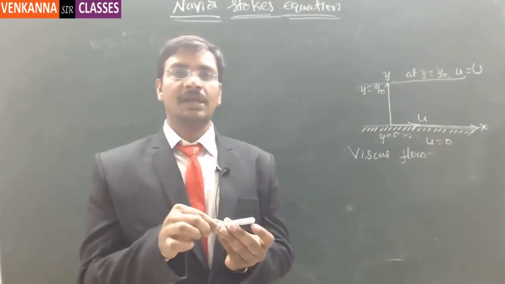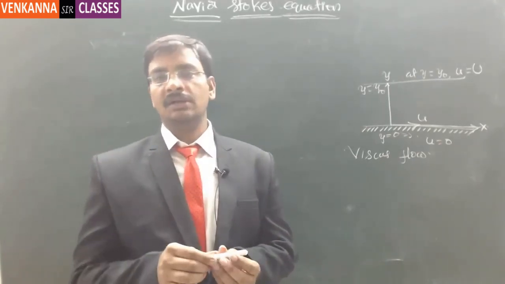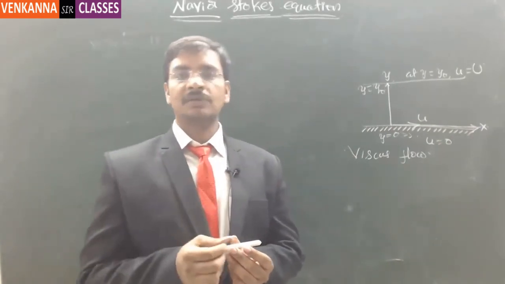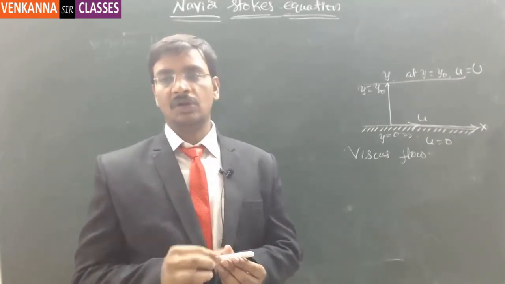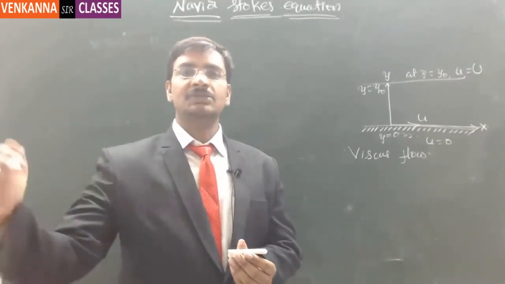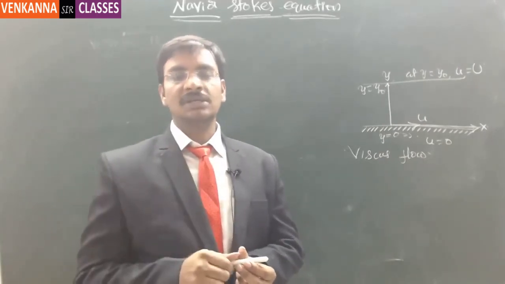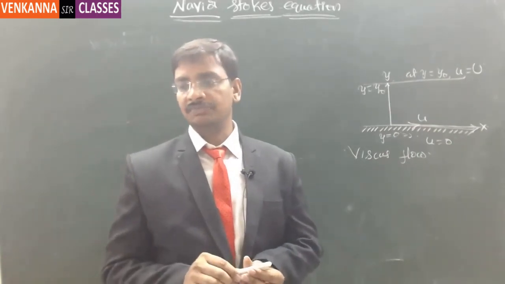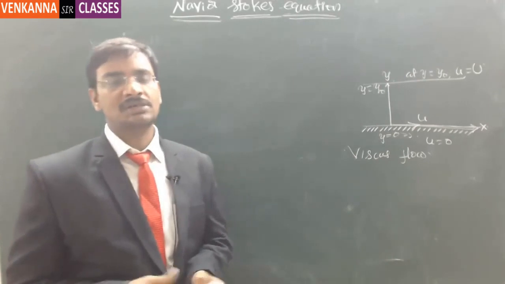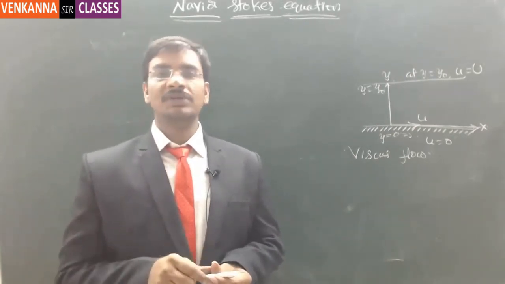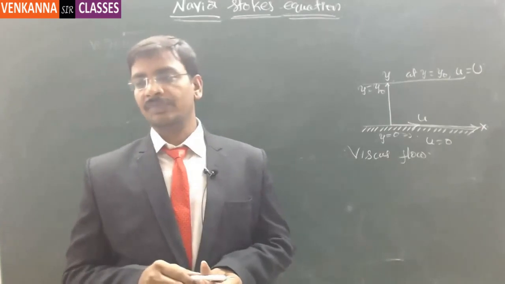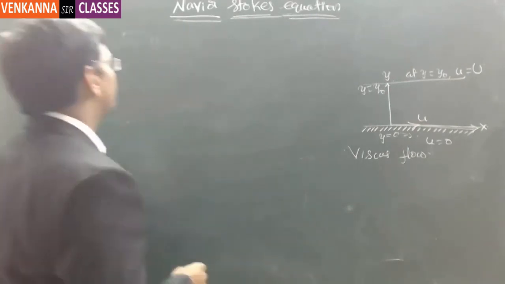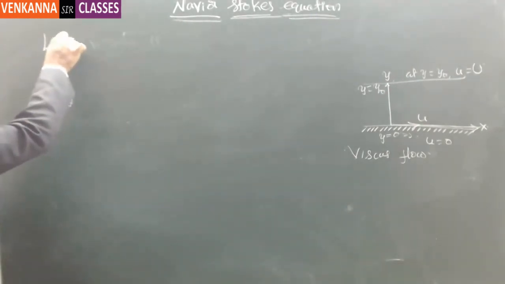If you see a canal, at the bottommost point of the canal there won't be any velocity component. And at the topmost part of the canal, if you see the water on the periphery, there will be a velocity that is uniformly going there. In between, there will be a velocity, but it will definitely be lesser than the topmost velocity. Correct or not? That is the usual case whatever you notice in any canal. That kind of flow happens just because of the viscosity of the fluid. That viscosity causes the fluid to flow in a laminar fashion. So what we are going to analyze is the laminar flow.